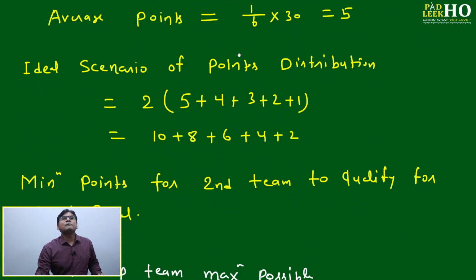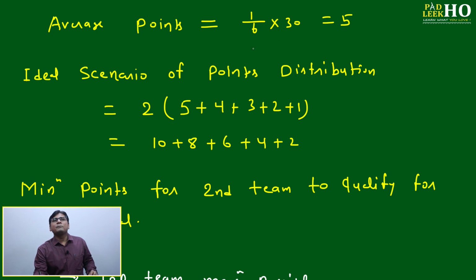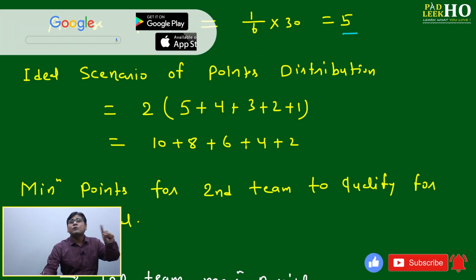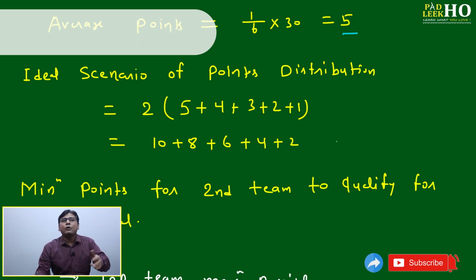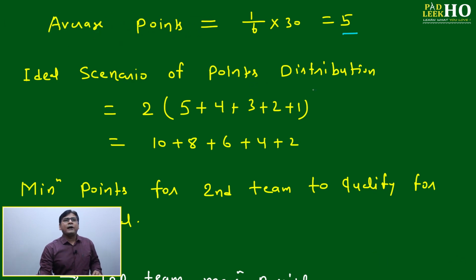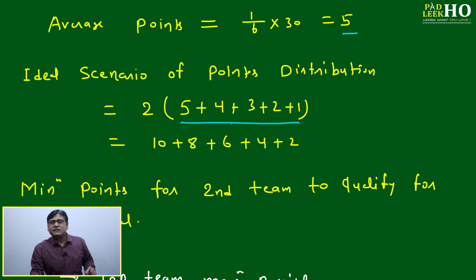Average points: what will be the average points? 30 divided by 6, the total number of teams, it will be 5. Now 5 has become one of your nodal points. Keep in mind 5 will play a vital role during the selection of the number, which will become minimum or maximum. Then the ideal scenario of the points distribution will be 5 plus 4 plus 3 plus 2 plus 1. I told you already, this is just the summation of numbers from 1 to 5, that is, summation of n minus 1.